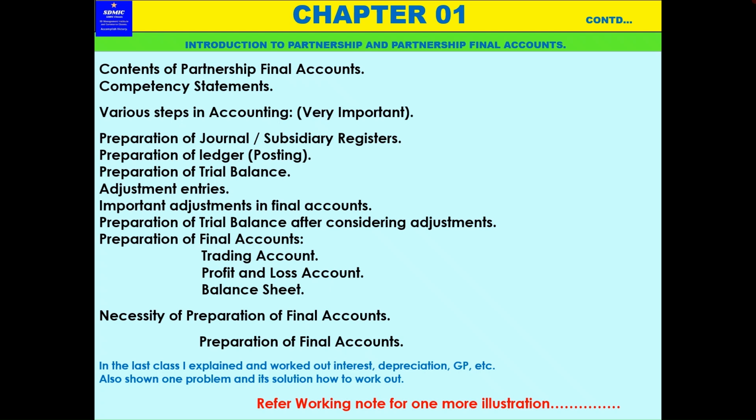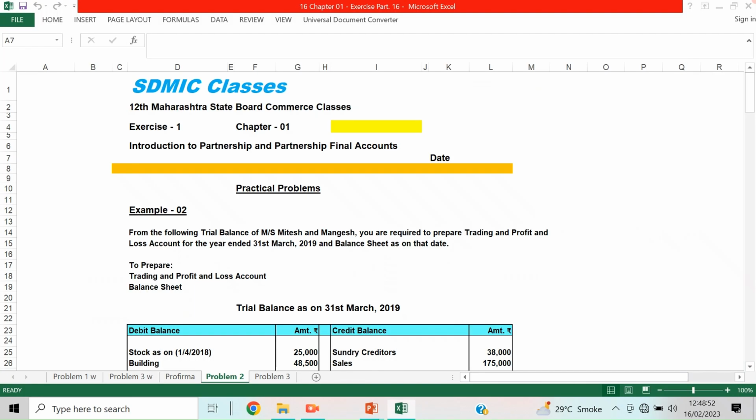Okay, now let us start with the solution. Just to explain to you, when we work it out, it takes hardly 15 to 20 minutes, and when I explain it, it will take almost 1 hour. So it will be difficult to show you all the problems worked out. I will show you one more problem and how to work it out, and then accordingly you can take it further. You can take your textbooks and some other book references and work out and practice.